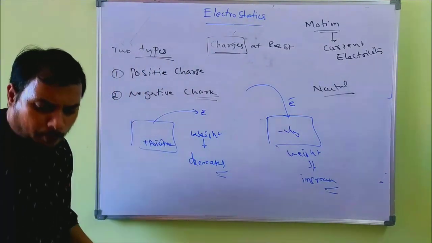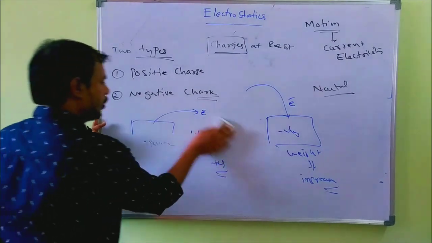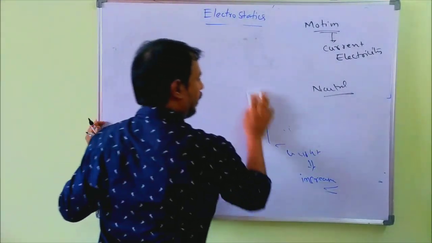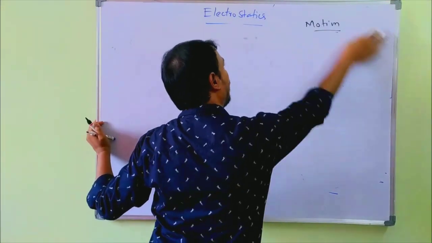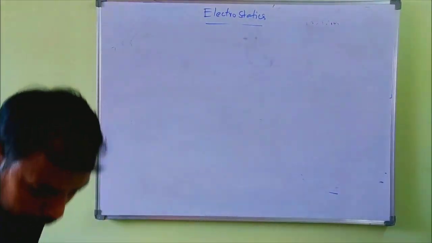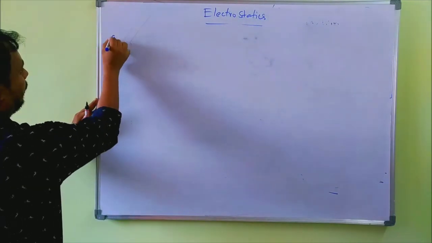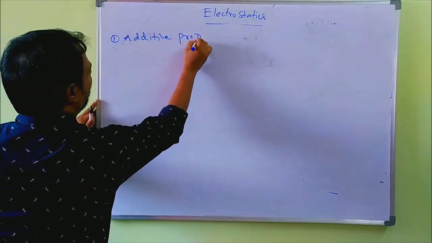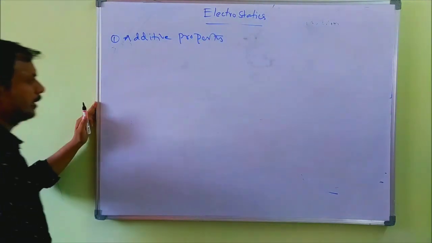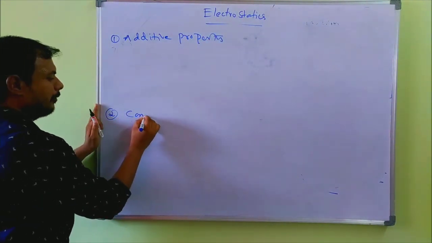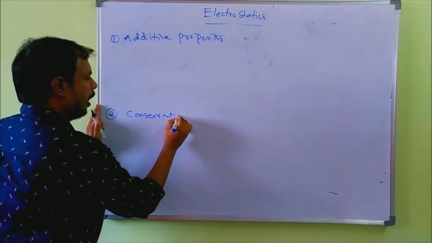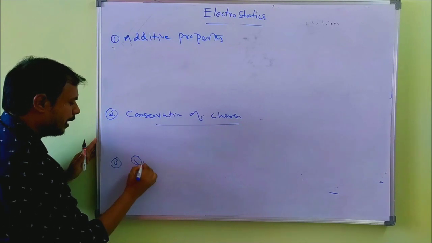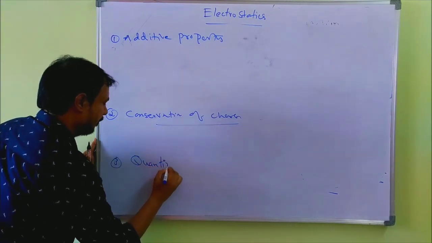And charges have some properties. Mainly charges have three properties: additive property, conservation of charge, and quantization of charge. Additive property of charges is the first property. Second, it is conservation of charge. Third, it is quantization of charge.